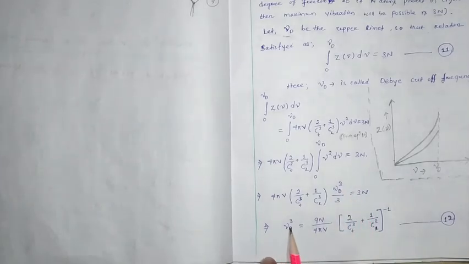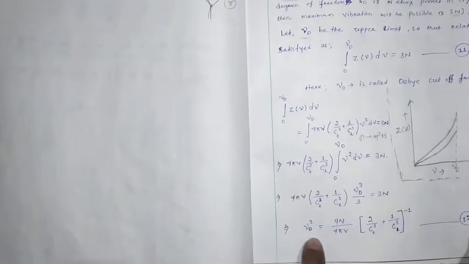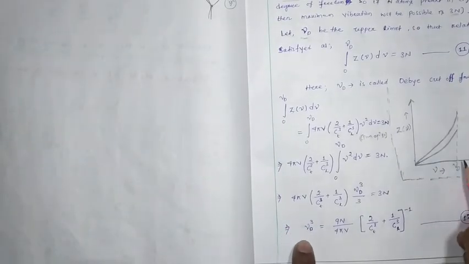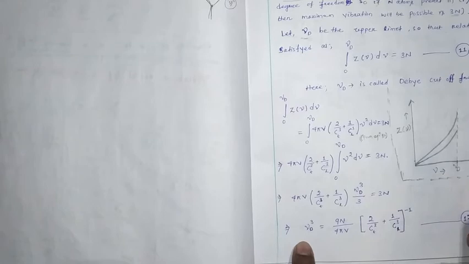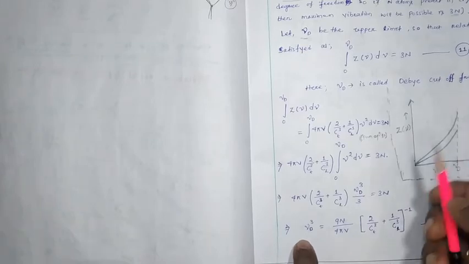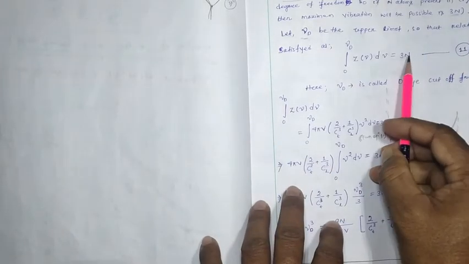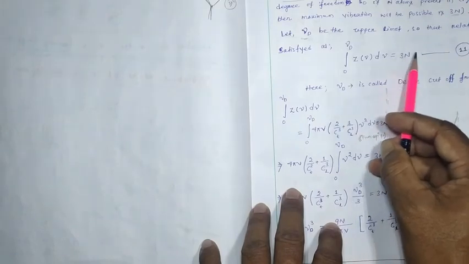So hence mu d q equals 9n by 4v into this much. This is equation number 12. This is our maximum frequency that we are going to consider for a crystal. Above that it should not be accepted, because above that the number of vibrational modes will exceed the value 3n.